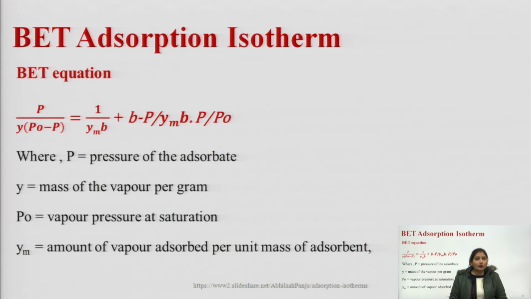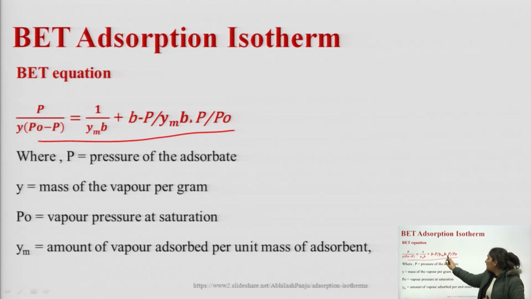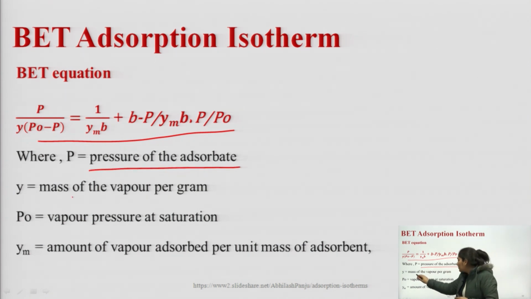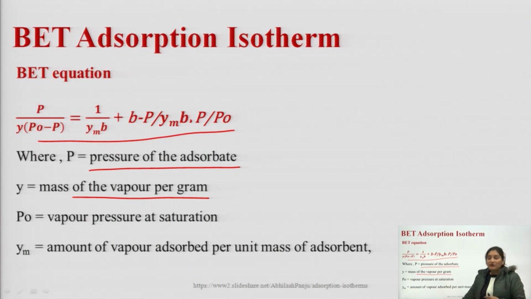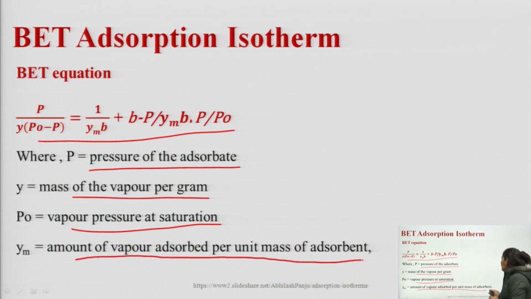So, the BET adsorption isotherm is based on the BET equation, and what is this equation? P upon V into (P naught minus P) is equal to 1 upon V m C plus (C minus 1) upon V m C into P upon P naught. Here P is the pressure of the adsorbate, V is the mass of the vapors adsorbed per gram, P naught is the vapor pressure at saturation, and V m is the amount of vapor adsorbed per unit mass of the adsorbent.